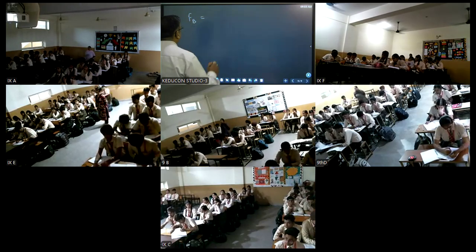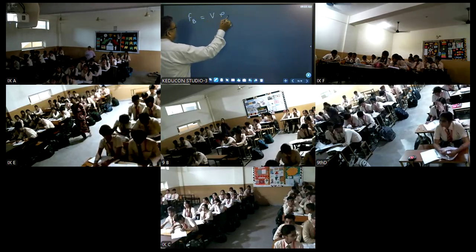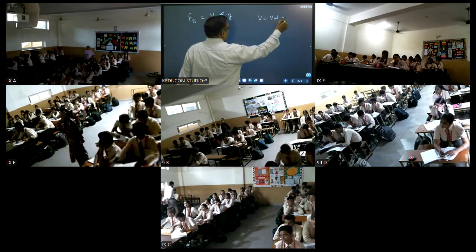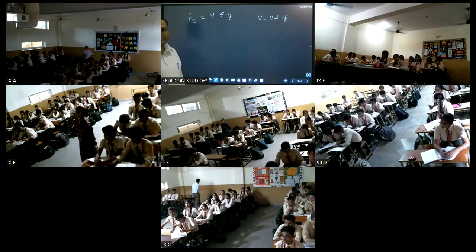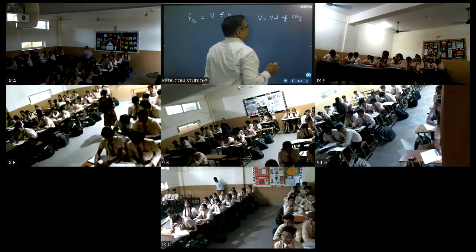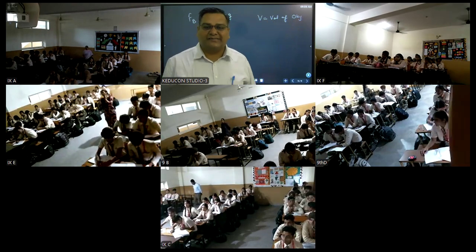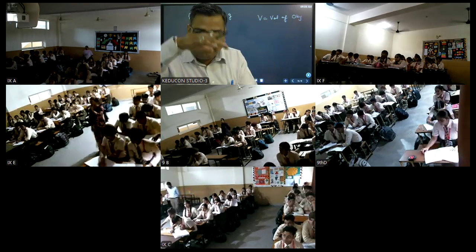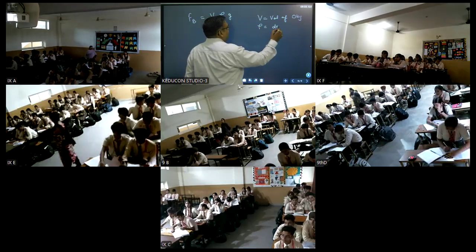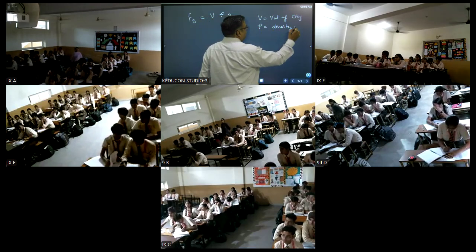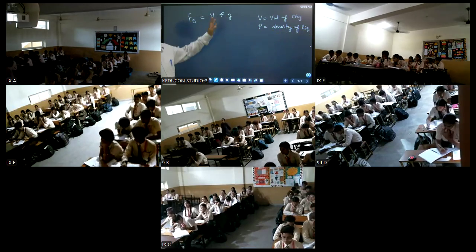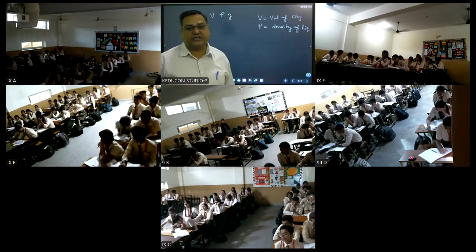The formula for the buoyant force is V rho G, where V is the volume of the object or volume of the liquid displaced, right? जितनी volume immersed है बेटा, that will be the volume of the object. Rho is the density of liquid and G is your gravity, acceleration due to gravity, right?